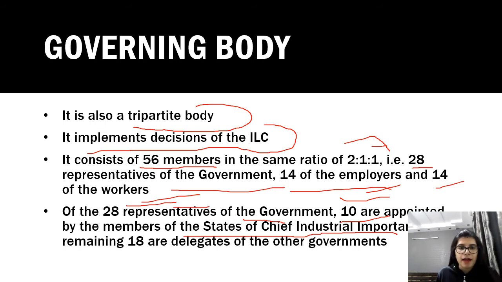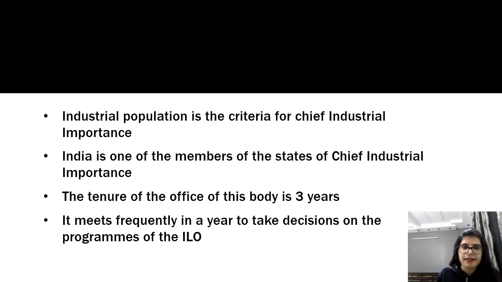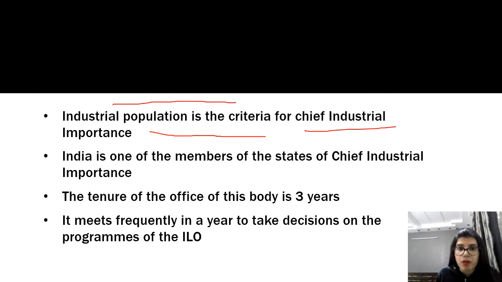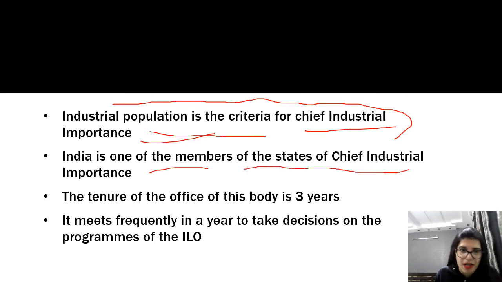Okay, and the remaining 18 are delegates of the other governments. Now let's see in the next slide what is chief industrial importance. So industrial population is the criterion for chief industrial importance, and yes, India is one of the states of chief industrial importance.